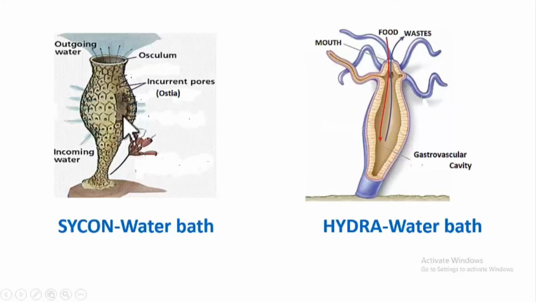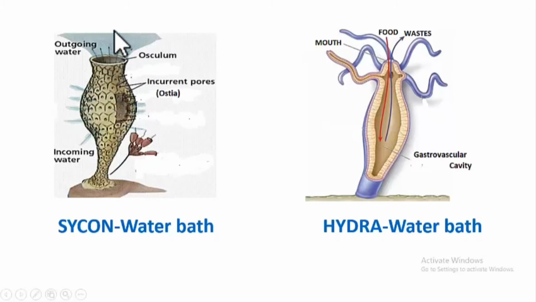Now what about excretion? Students, all sponges have pores on their body. So there are multiple pores on their body. These pores are called as ostia. These pores are like mouths. Through these mouths the water enters into the body cavity and from there it comes out through a terminal pore called as osculum. We can consider this osculum as anus. So we can say there are multiple mouths and one anus in case of sponges.